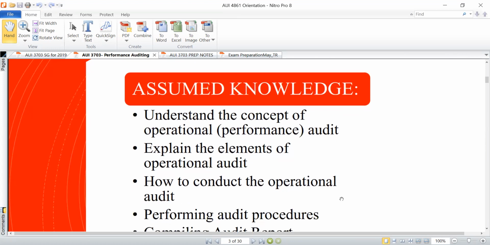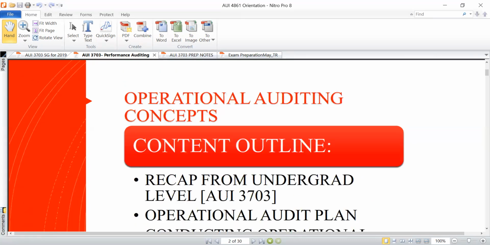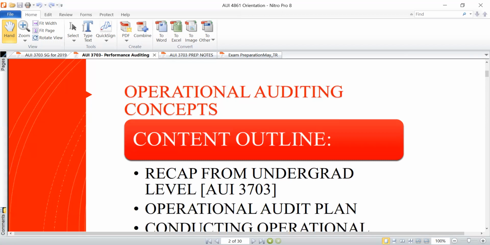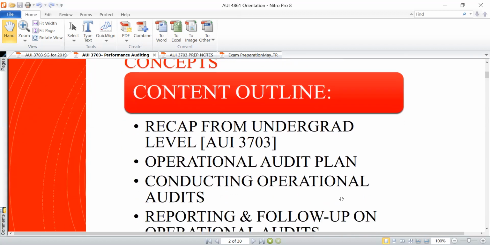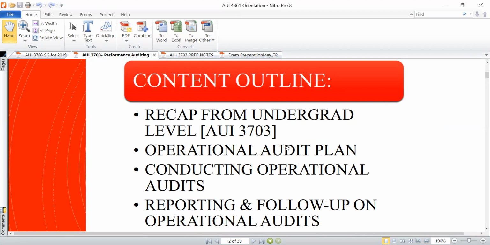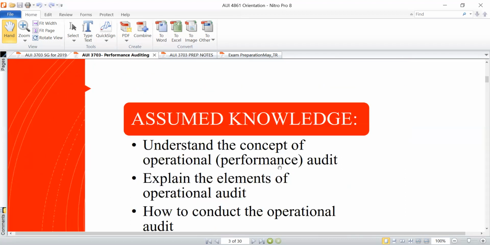Because the same notes that I've given you, I also use for the group that is doing honors. So you notice, for instance, in the content outline, I've indicated that it's a recap from undergrad level for AUI 3703 concerning operational auditing. But you don't need to worry about that, because the concepts are applicable in both modules.